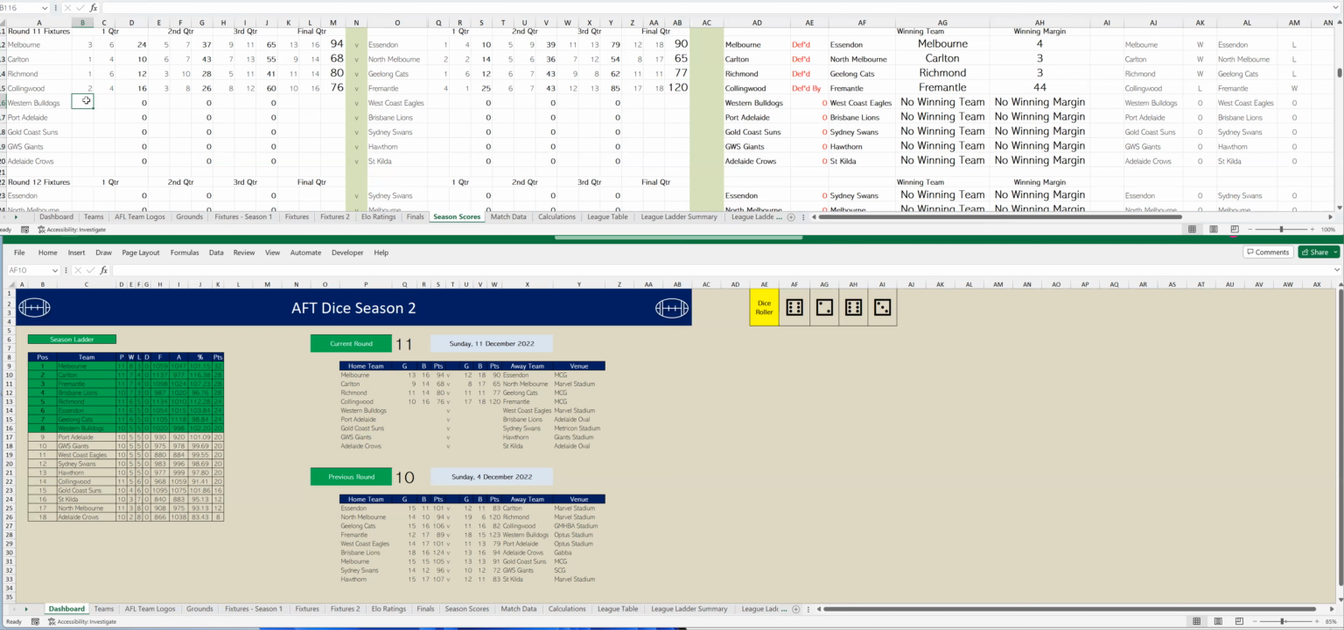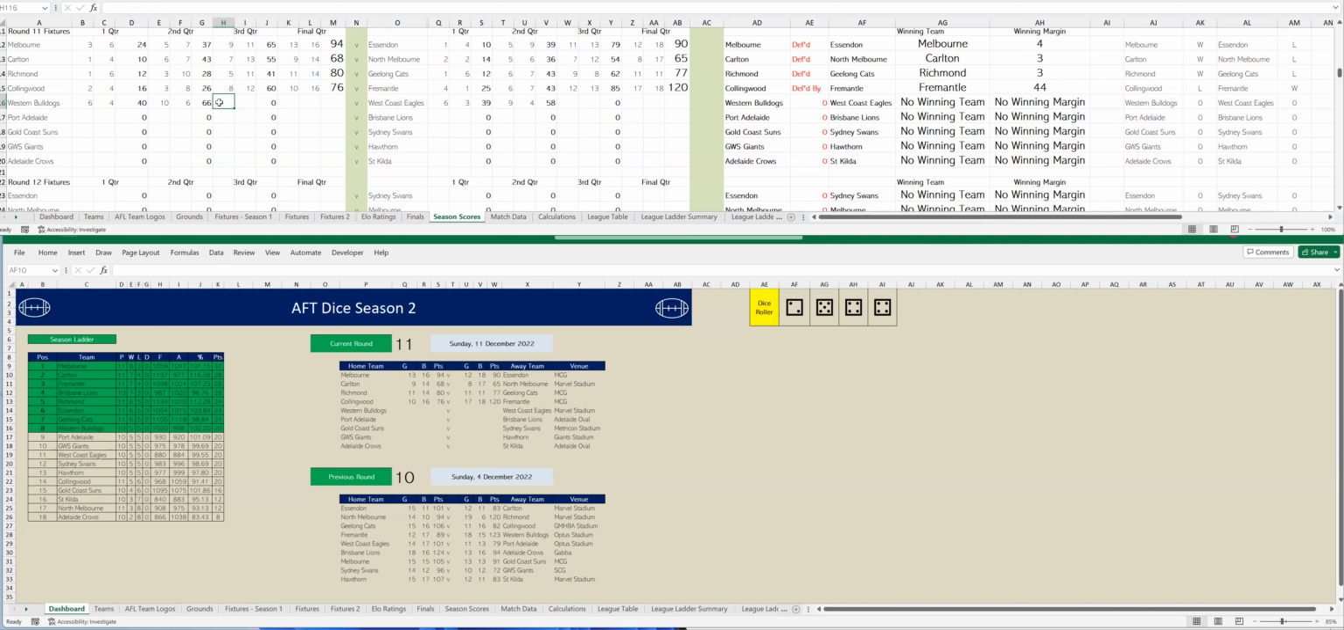It's Western Bulldogs versus West Coast. Okay, Western Bulldogs kicked 6 goals 4. To West Coast 6 goals 3. Let's go to the next quarter. Western Bulldogs kicking 4 goals 2. So that's 10 goals 6. To West Coast 3 goals 1. So that's 9 goals 4. Very close this game. Western Bulldogs are up by 8 points.